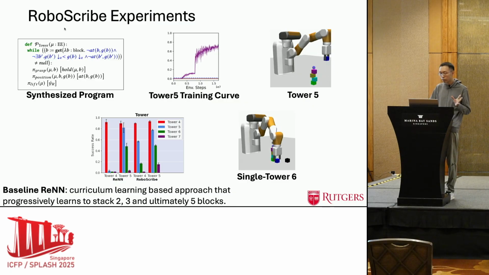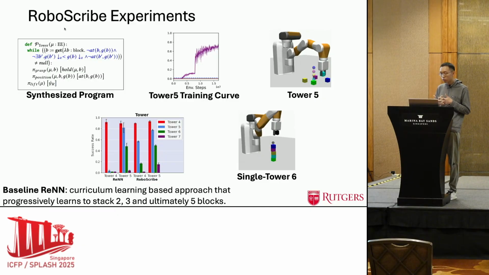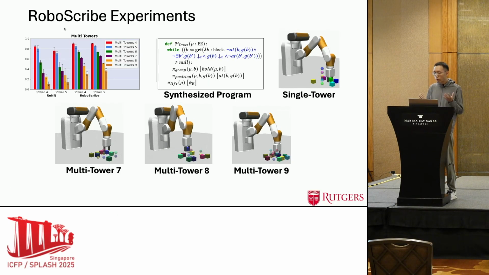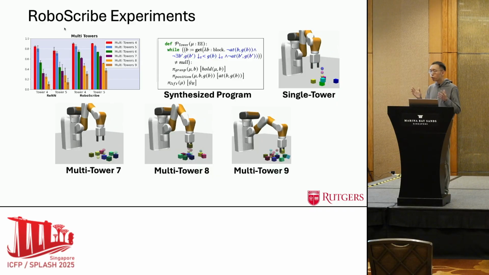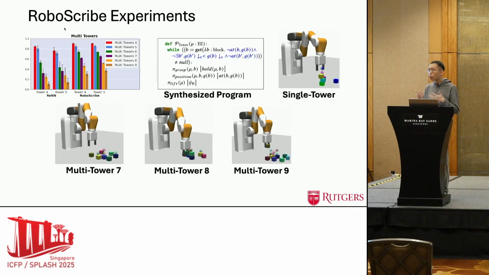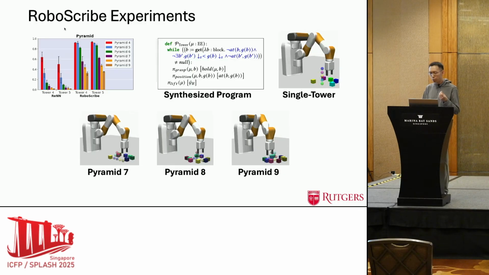And we compare this with some baseline algorithms and find that RoboScribe is able to generalize the program learned for stacking 5 blocks to stack even more blocks, such as 8 blocks and 9 blocks.